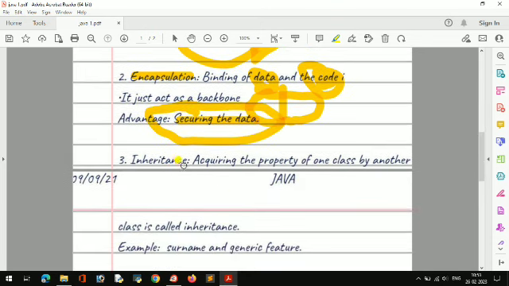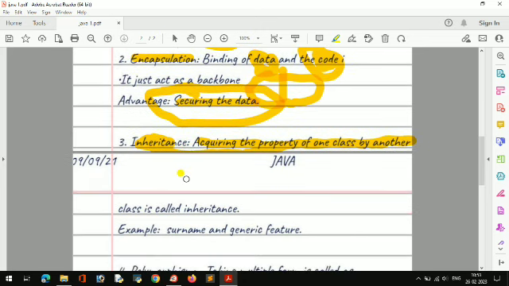And after that we have inheritance. Inheritance means acquiring the property of one class in another class. Inheritance is like an ancestor. You can take the example of your father. You got some similar things from your father and some similar things from your mother. So you acquire the property from your parent to you, the child.